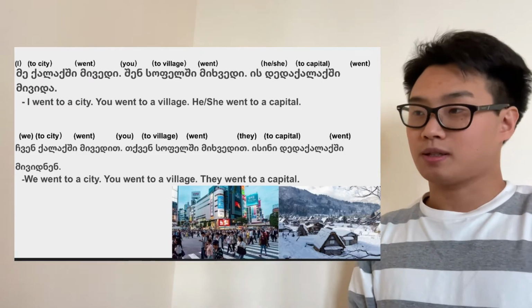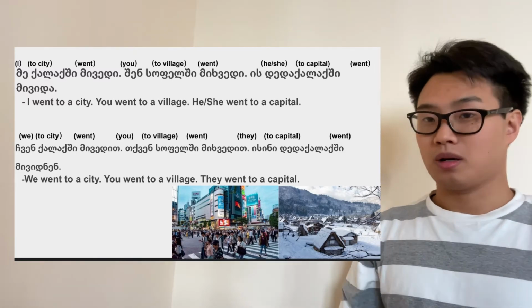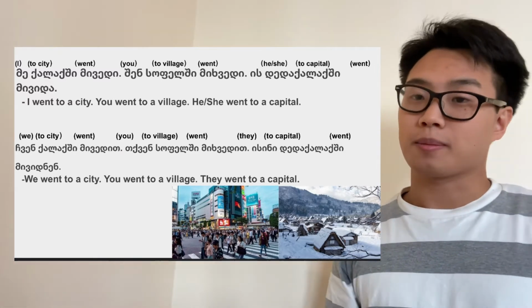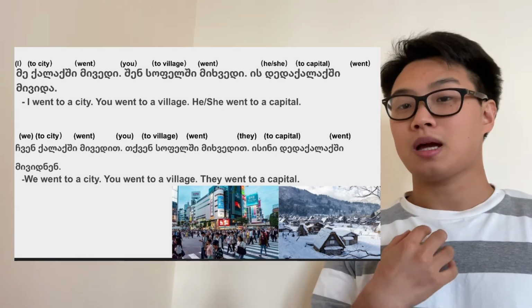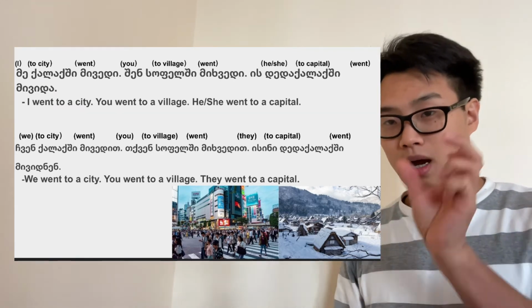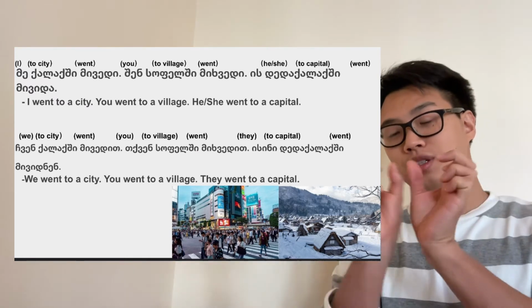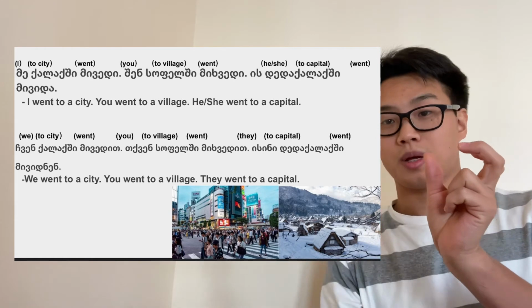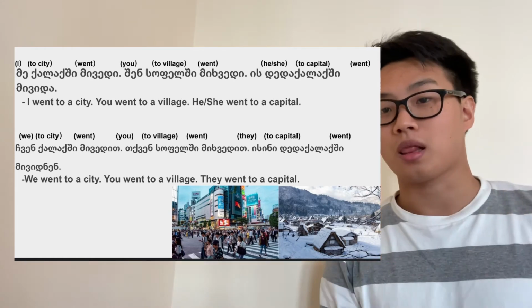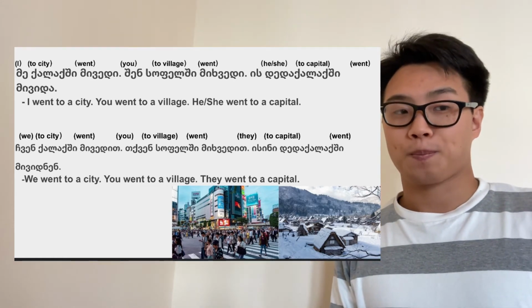So, the first example, using the verb going in the past tense, is very easy. Me, nominative case by the way, me, I. Kalaki means a city, and the last vowel i drops and we add shi, kalakshi. Mivedi.